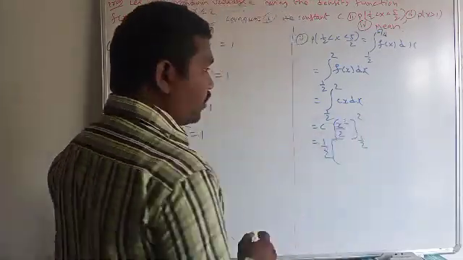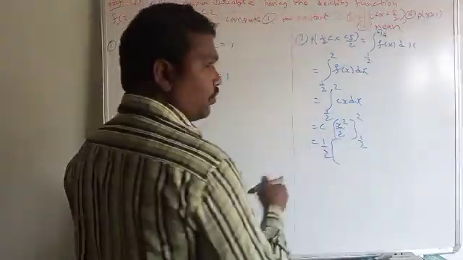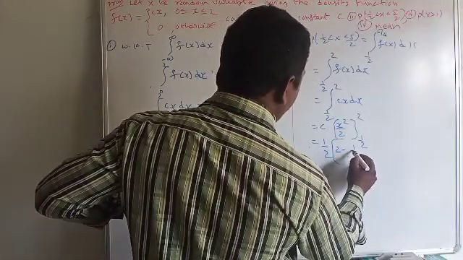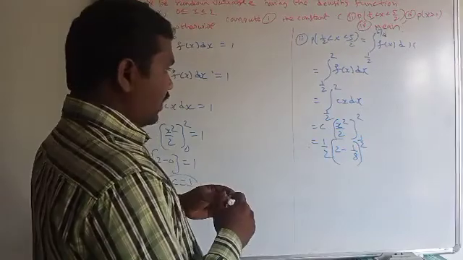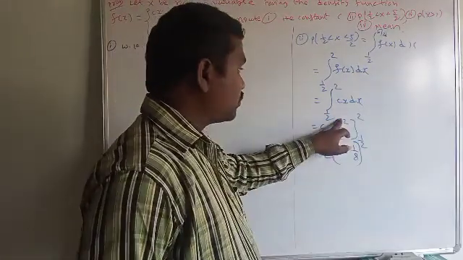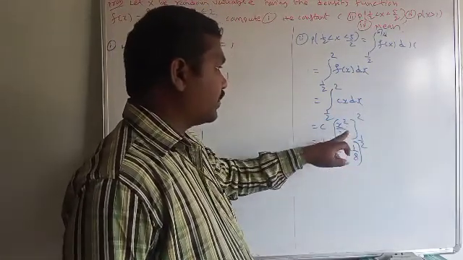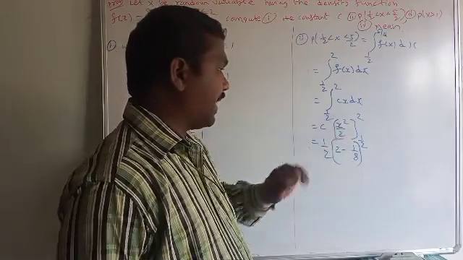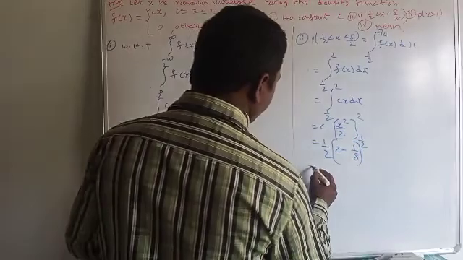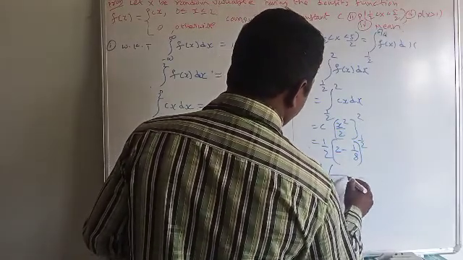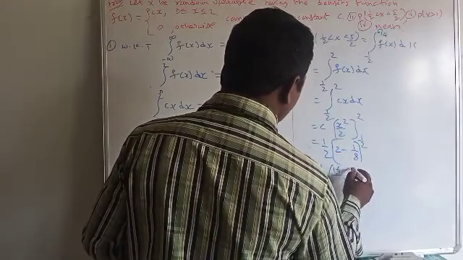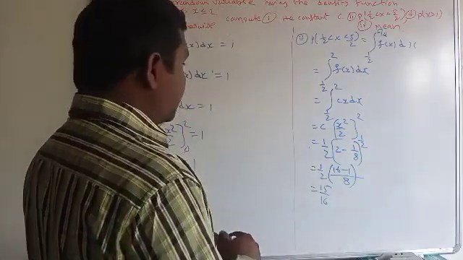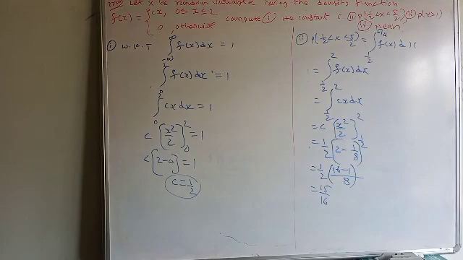We can apply the upper limit 2 square by 2, that is 4 by 2, minus the lower limit 1 by 2 whole square, 1 by 4, by 2, that is 1 by 8. And this is equal to 1 by 2 into, LCM is 8, 2 eights are 16 minus 1. And this is 15 by 16. This is the second bit.